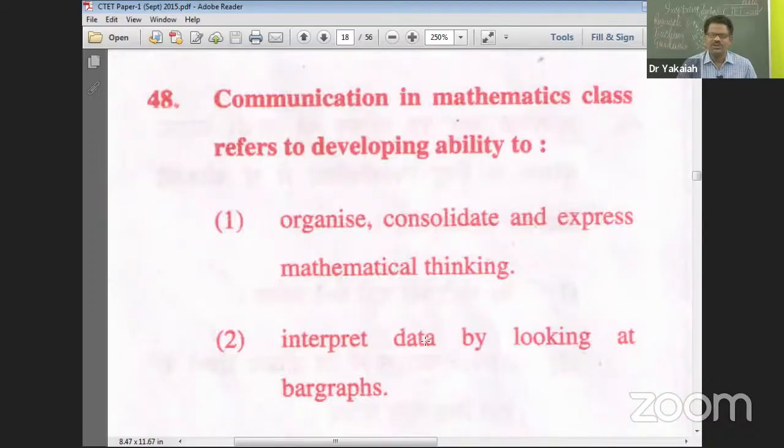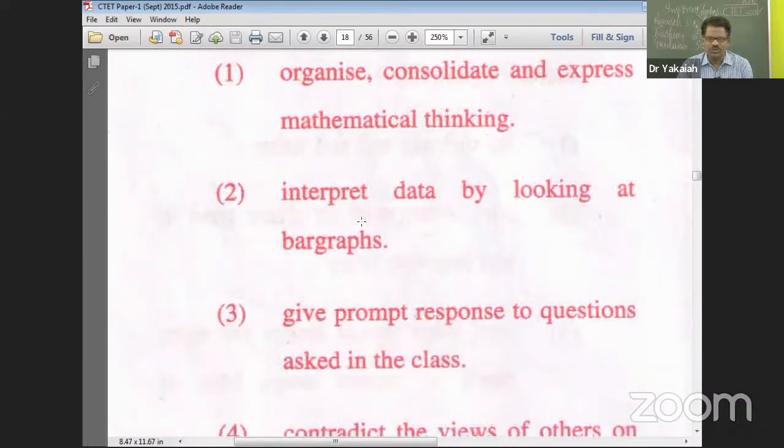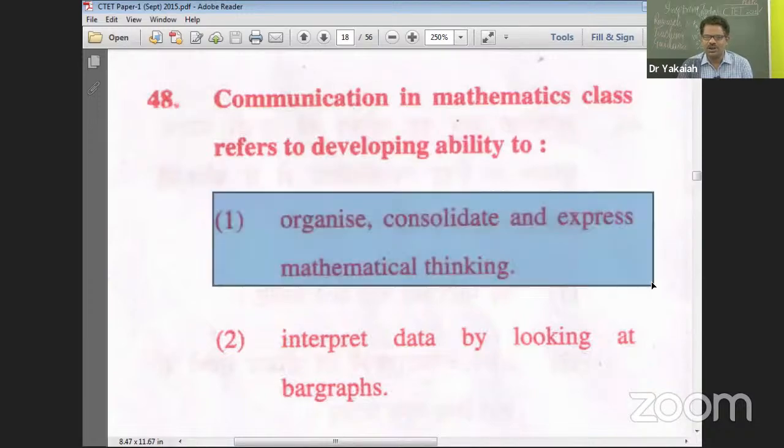48. Quickly respond. What do you think? Organize, consolidate, and express mathematics. Definitely it is. And before that, third and fourth we have ruled out. Second, let us check. Interpret data by looking at bar graphs. Not always data and bar graphs. So in generic terms, in most cases, normally in mathematics learning, what we'll be doing is yes. 48.1. Vinay Krishna got it. Yes, 48.1 is the right answer.